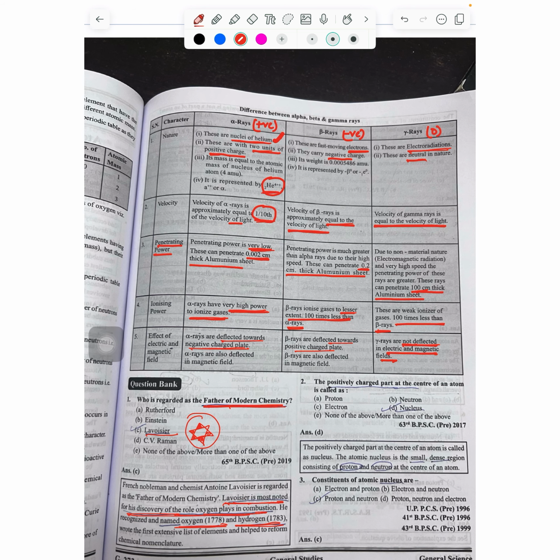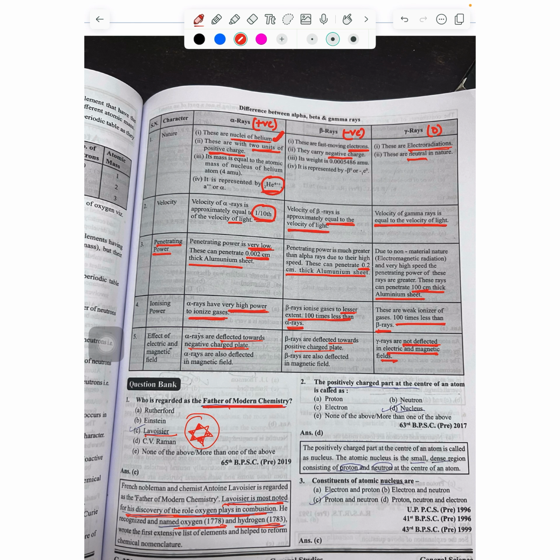And what will be the effect of electric and magnetic field? Only charged particles will be influenced by electric and magnetic field, so alpha and beta rays will be influenced because they are charged. Alpha is positively charged, whereas beta is negatively charged.